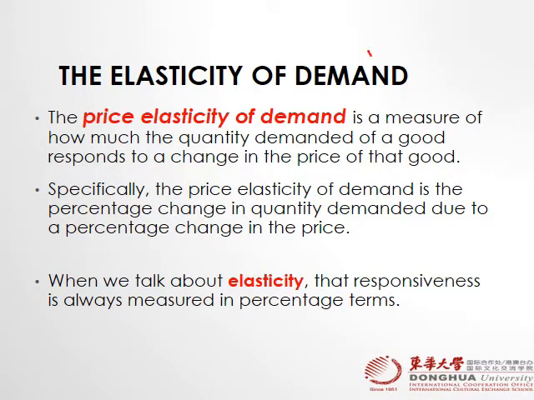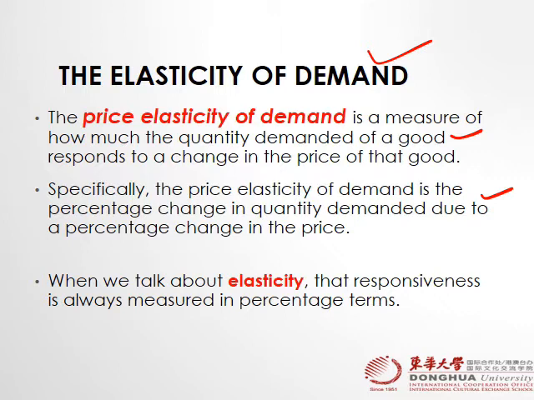So the elasticity of demand is a measure of how much the quantity demanded of a good responds to a change in the price of the good. In simple words, the price elasticity of demand is the percentage change in quantity demanded due to a percentage change in price.